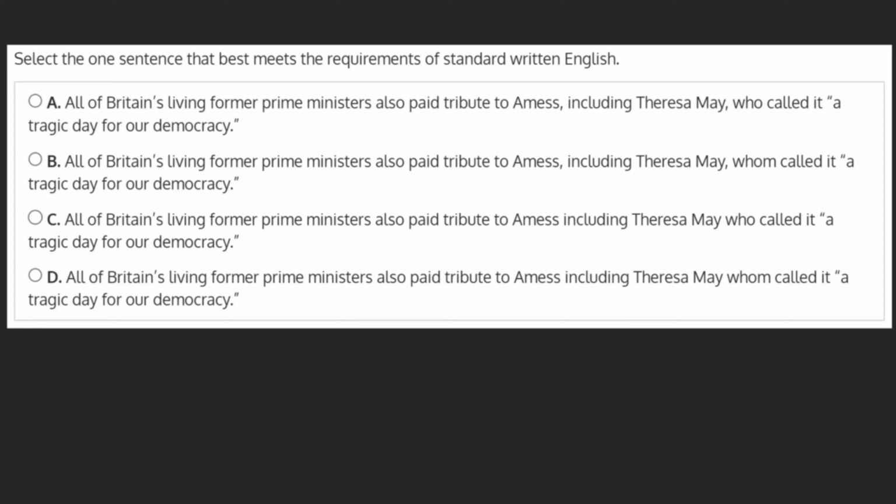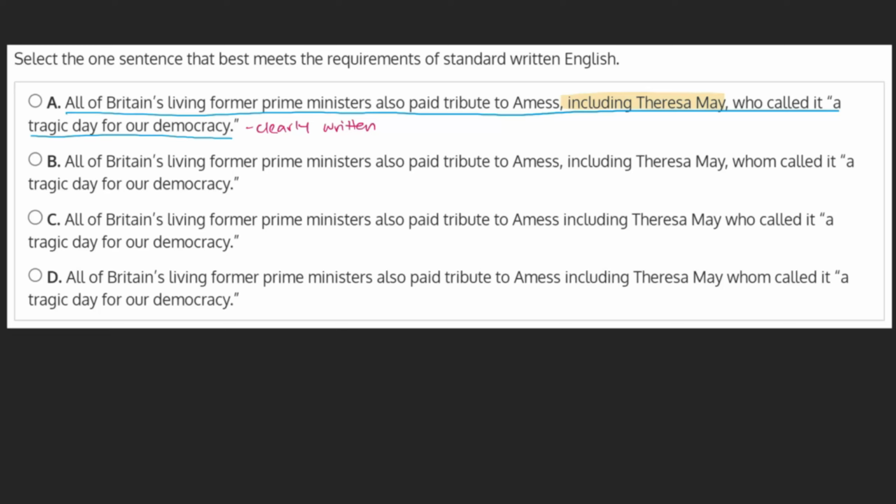Select the one sentence that best meets the requirements of standard written English. A. All of Britain's living former prime ministers also paid tribute to MS, including Theresa May, who called it a tragic day for our democracy. This sentence is both grammatically correct and clearly written.